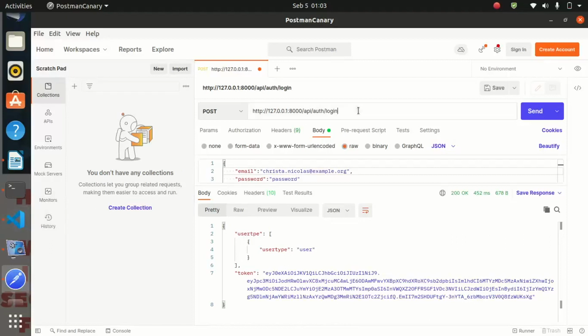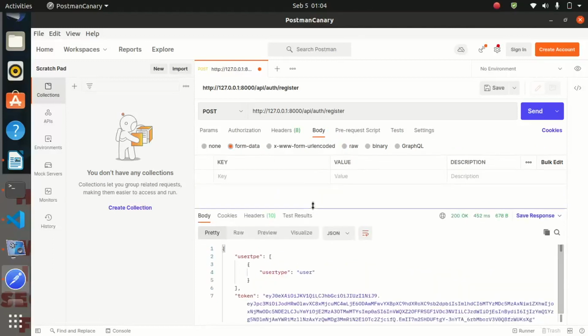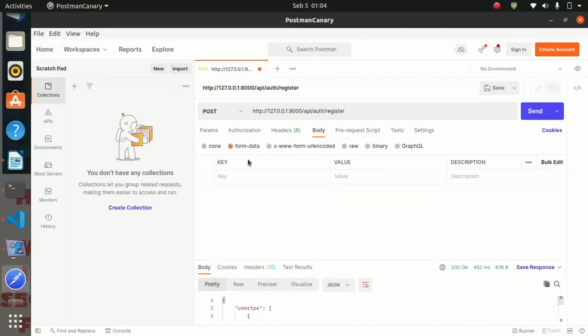Let us go ahead and register a new user. Let us go to the register endpoint, and for the registration, remember we said we must put in the email. This one was for the register. Let us use the form data since we are having the file. You click on form data. After clicking on the form data, our first field must be name.